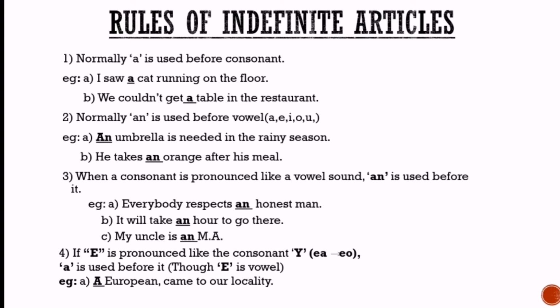As an example, a European, a unique picture, etc. Here E is a vowel, but its pronunciation is like Yu, so A is used before it.